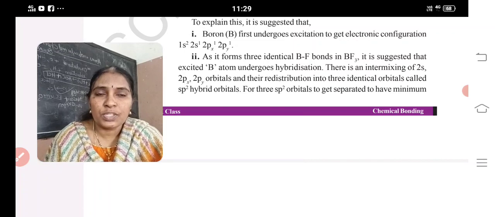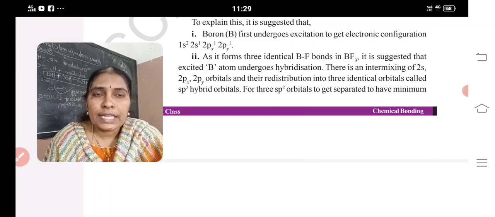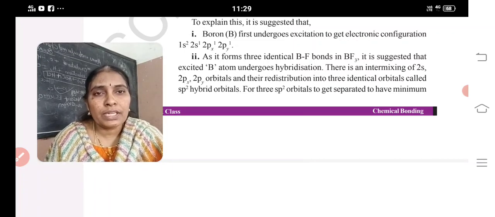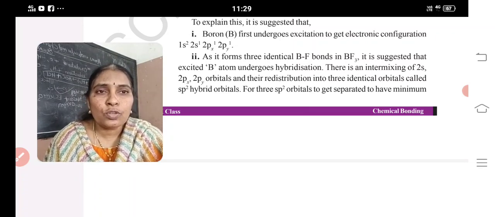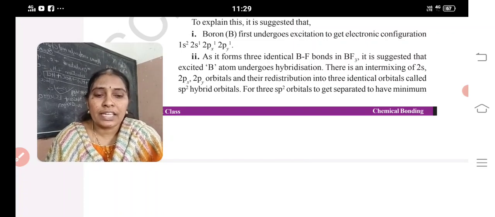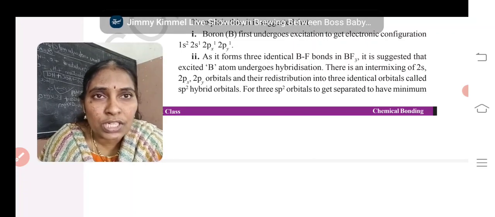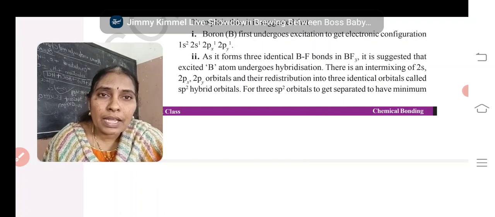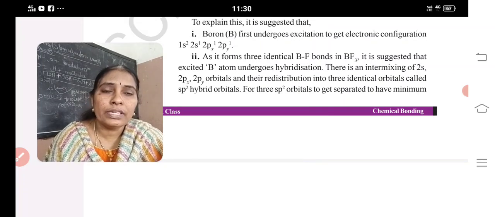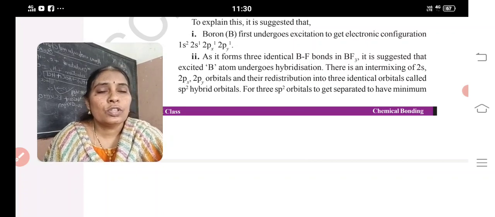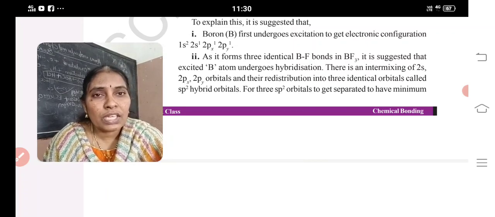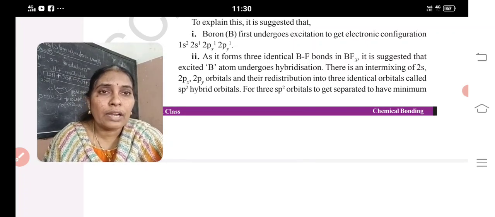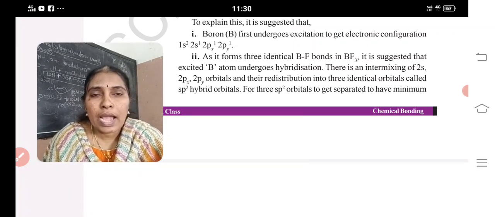What is the meaning of sp2 hybrid orbitals? One s orbital and two p orbitals are involved in bond formation, so they are said to be sp2 hybrid orbitals. Once again, let me talk about hybridization. Why do we discuss hybridization? Because some elements like boron and beryllium already have paired electrons, so they never participate in a bond, but we get to see beryllium chloride and boron trifluoride. How is it possible? Due to hybridization.